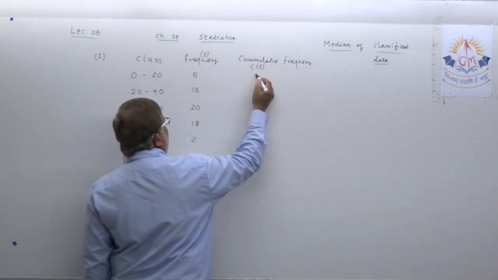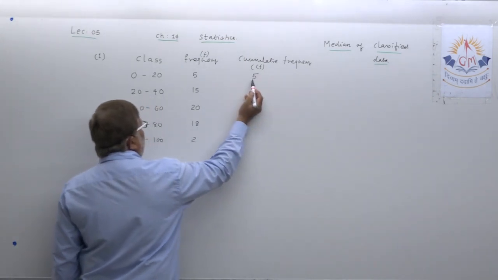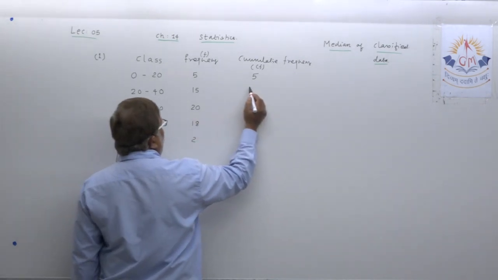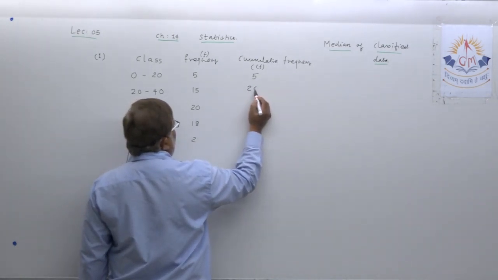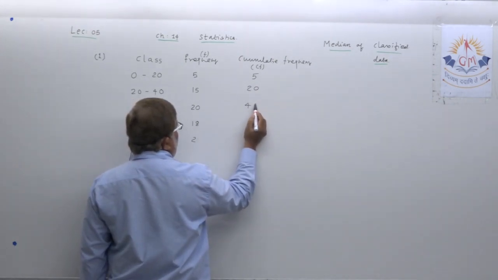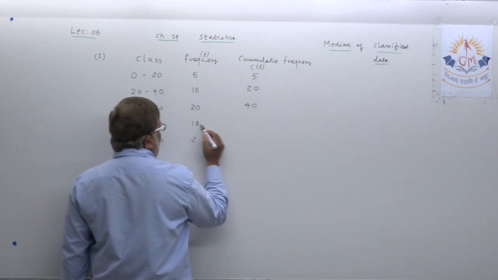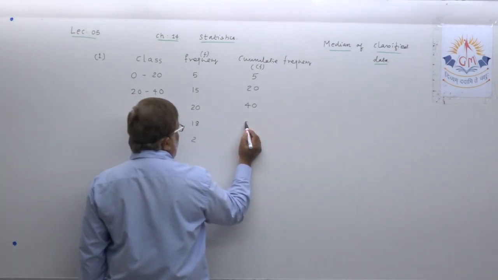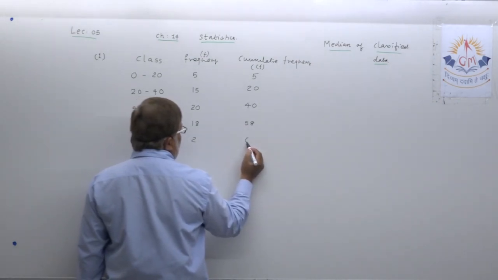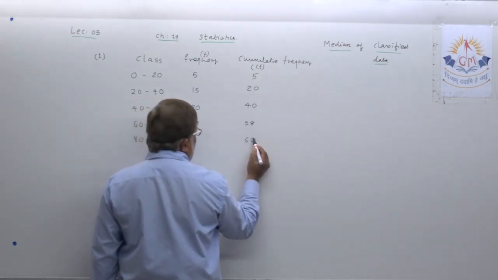The first frequency will become your cumulative frequency, then go on adding: 5 plus 15, that is 20, 20 plus 20, that is 40, 40 plus 18, that is 58, 58 plus 2, that is 60.